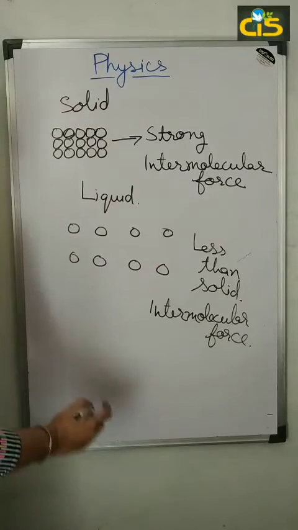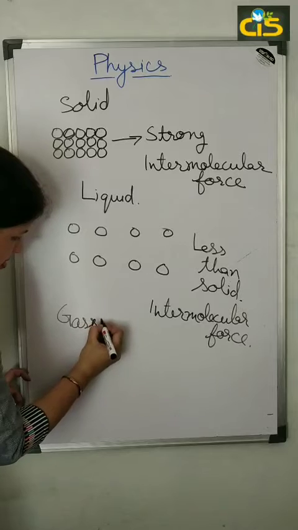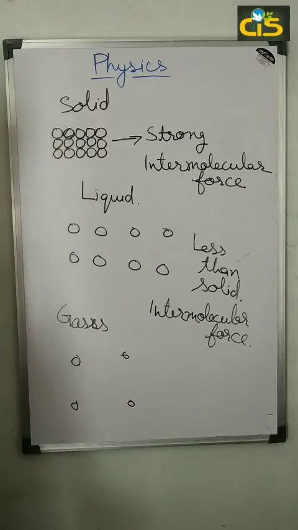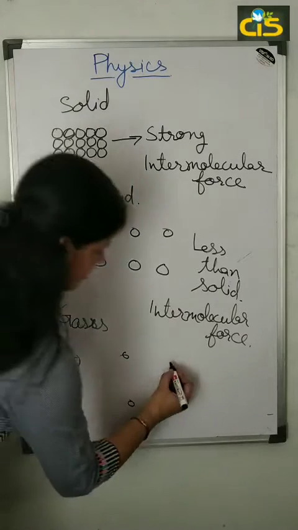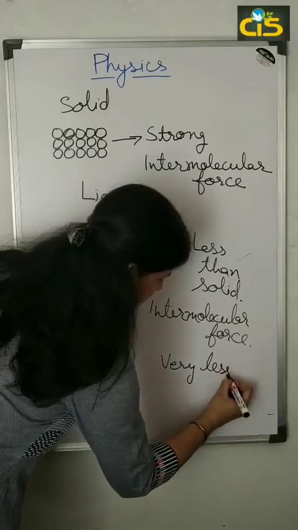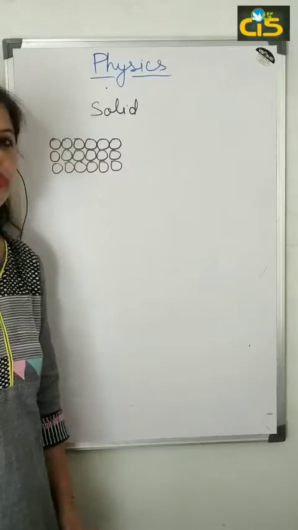But for gases, the molecules have very little intermolecular force between them, very much less than solid and liquid.